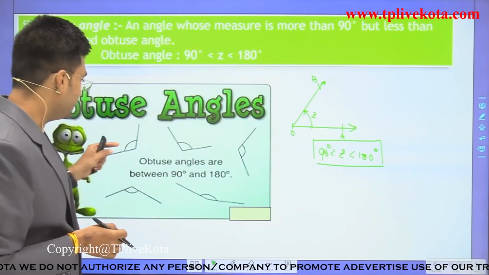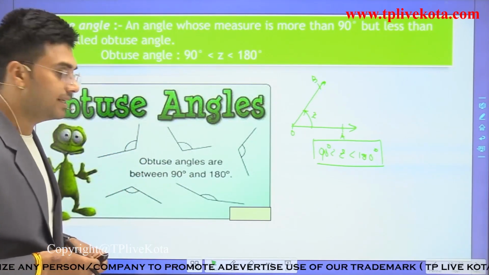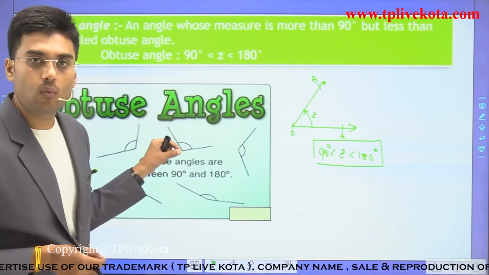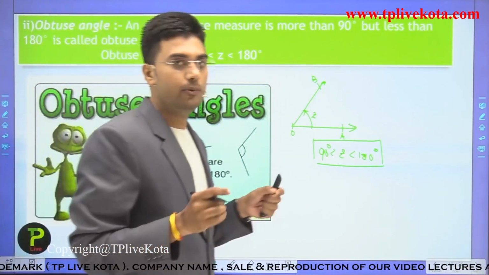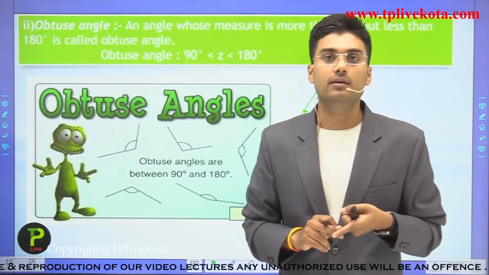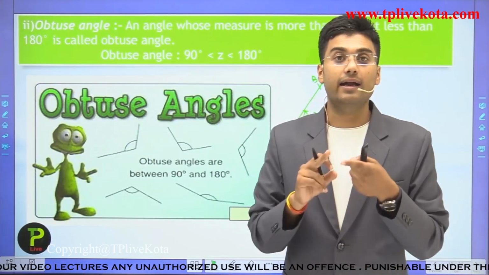These are examples of obtuse angles. Here the measure is greater than 90 but less than 180 degrees. Clear? I hope you understand the acute angle, right angle and obtuse angle.